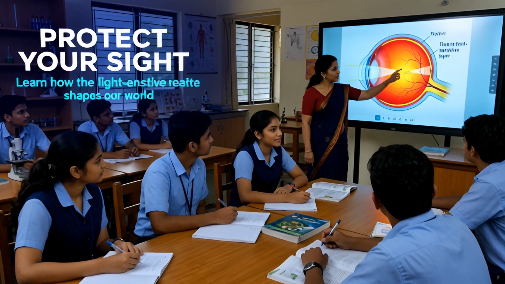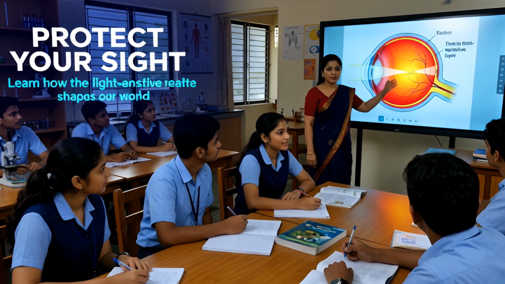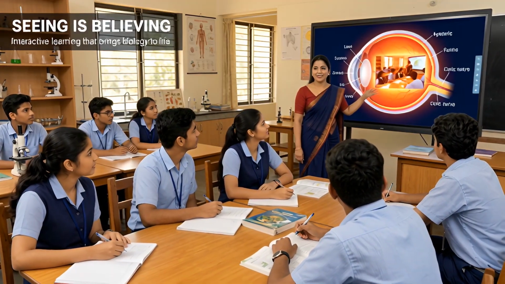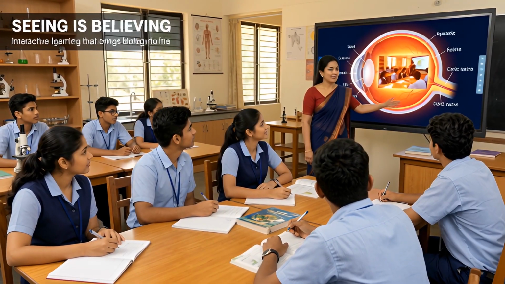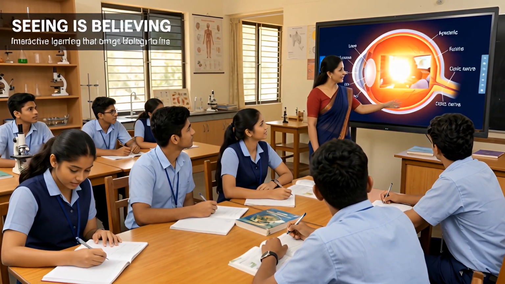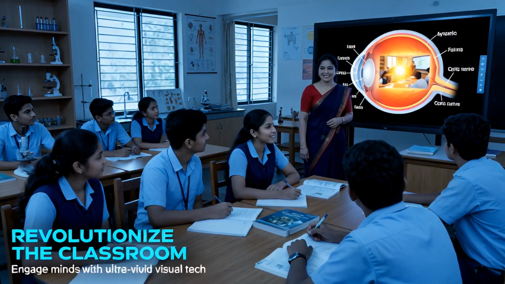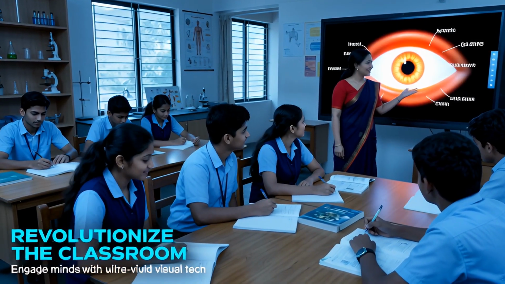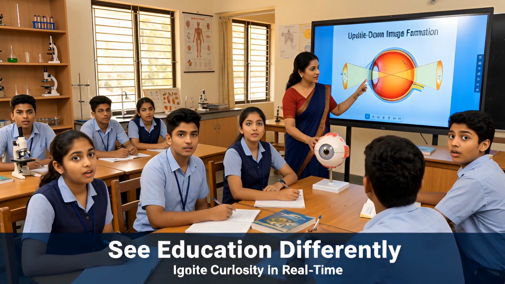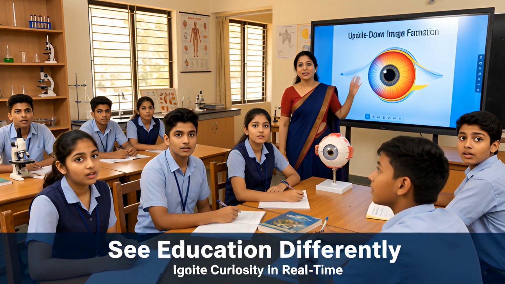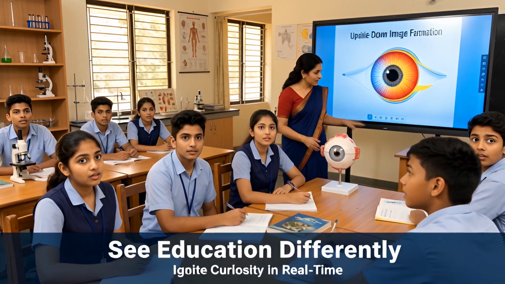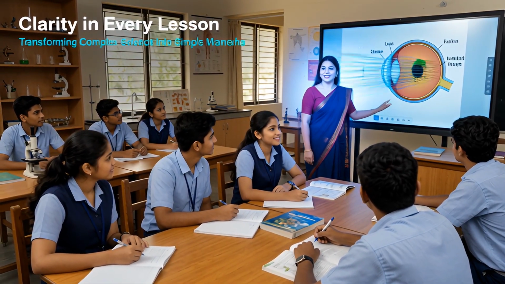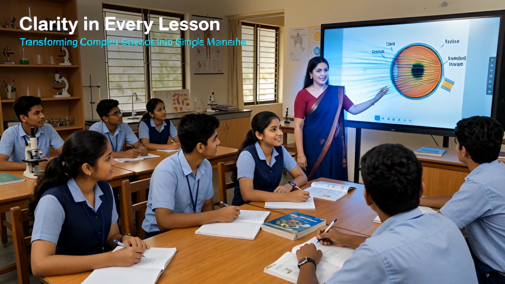Second question, what is the retina? Where does the image fall? Answer, the retina is the light-sensitive layer inside the eye. It is like a small screen inside the eye where the image of vision falls. In the eye, the image is formed on the retina. Third question. What kind of image is formed on the retina? Answer, the image formed on the retina is real, but it is inverted and smaller in size.